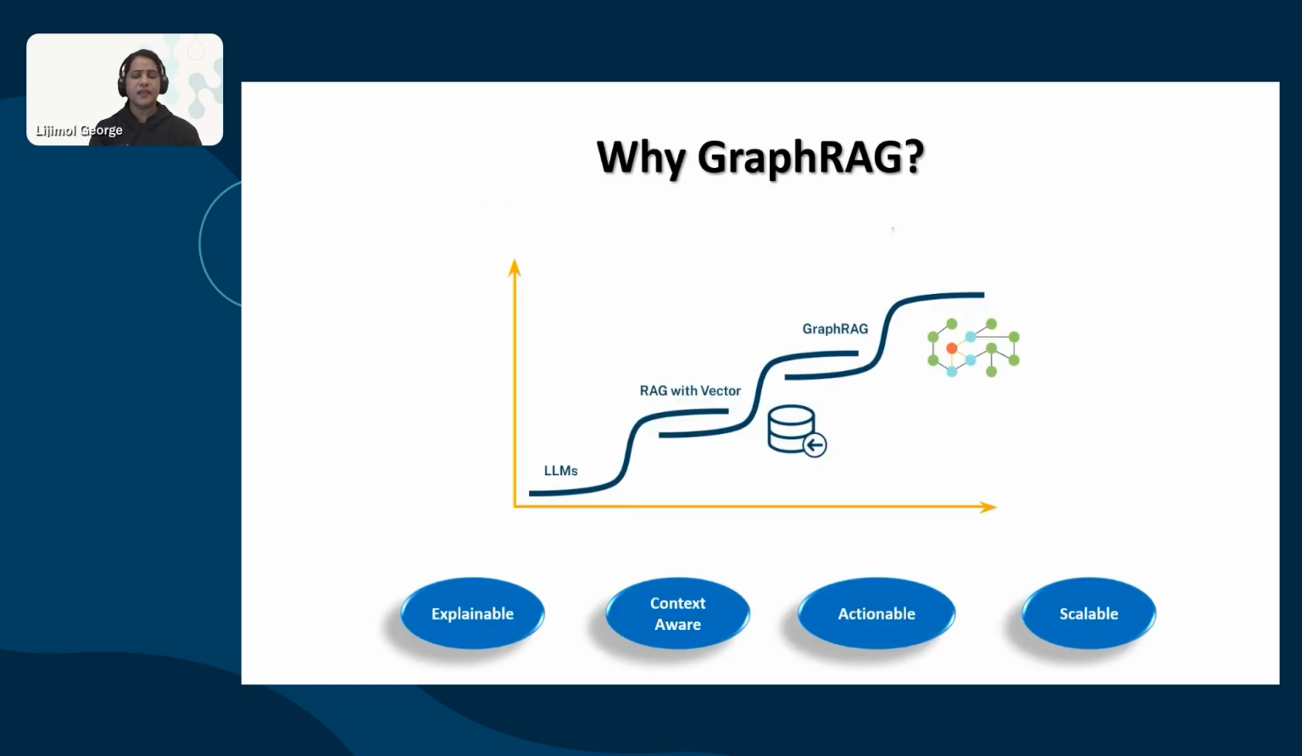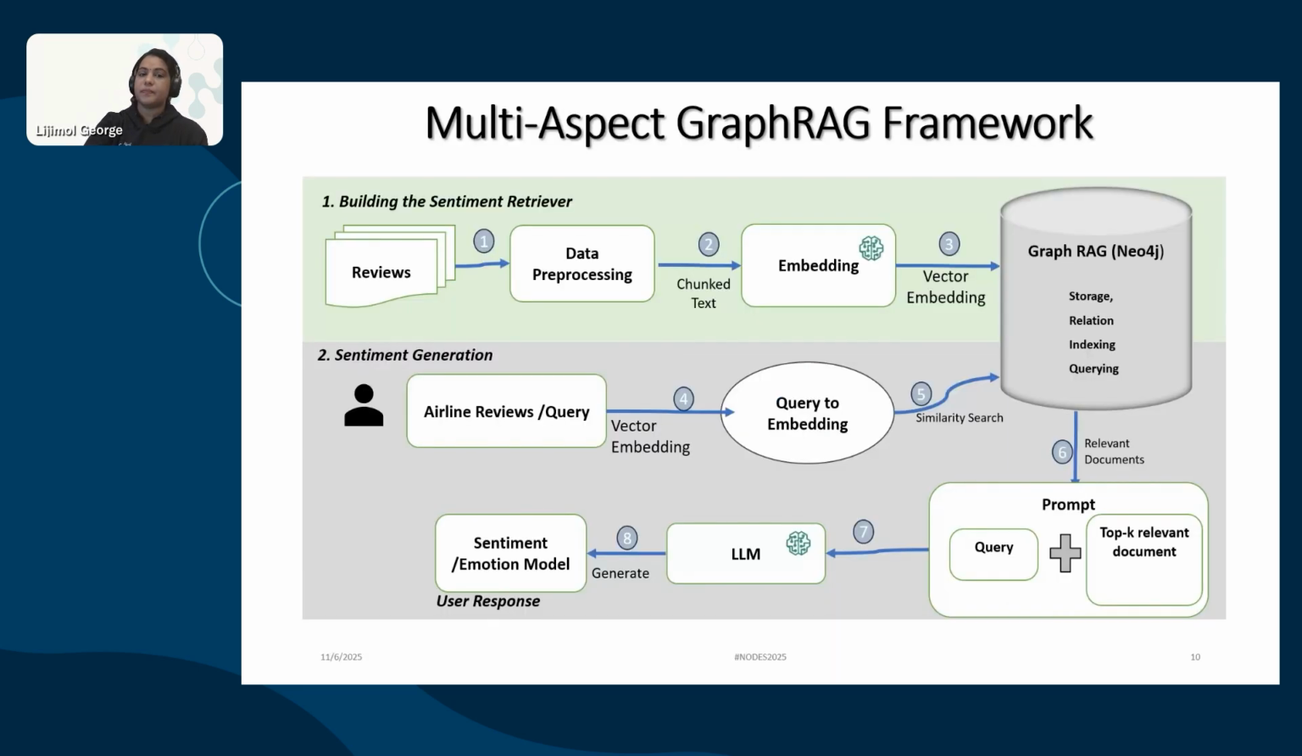Why GraphRAG instead of plain RAG or an LLM? Mainly four reasons. It's explainable, context-aware, actionable, and scalable. This is not just about sentiment scores, it's about actionable, explainable insights. Here is where our approach comes in. There are two stages: building the sentiment retriever, and second, the sentiment generation.